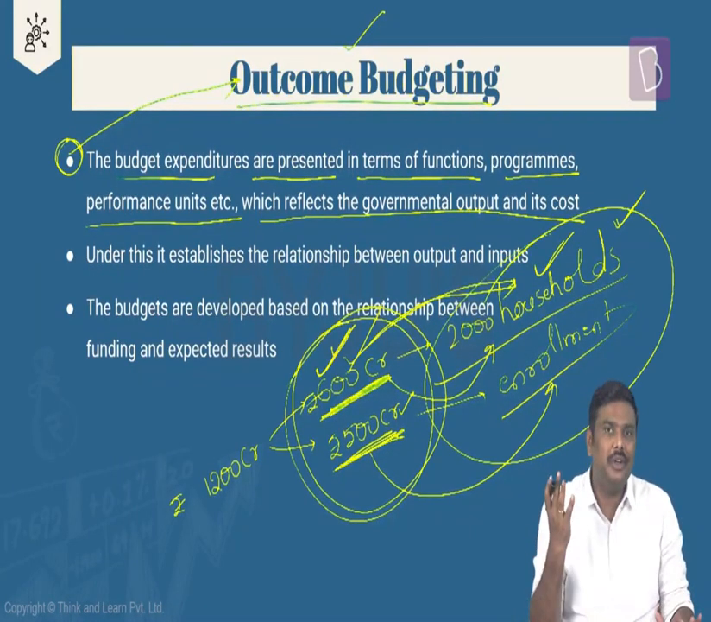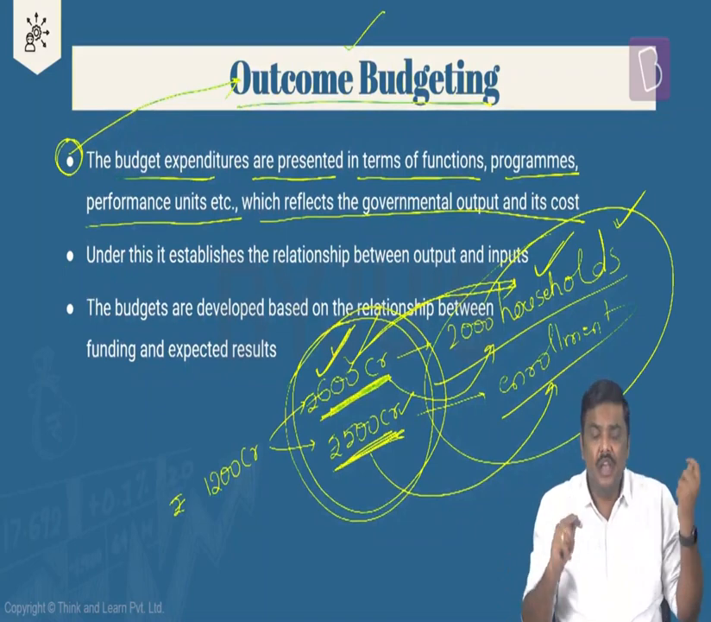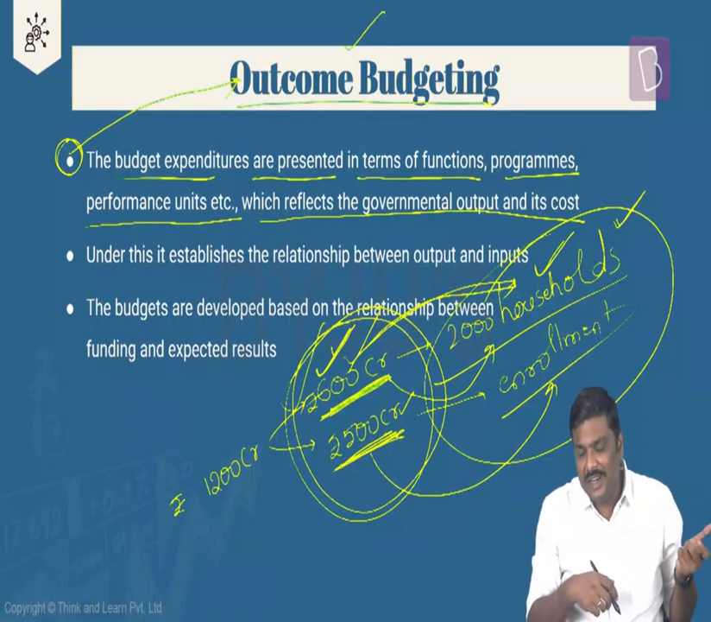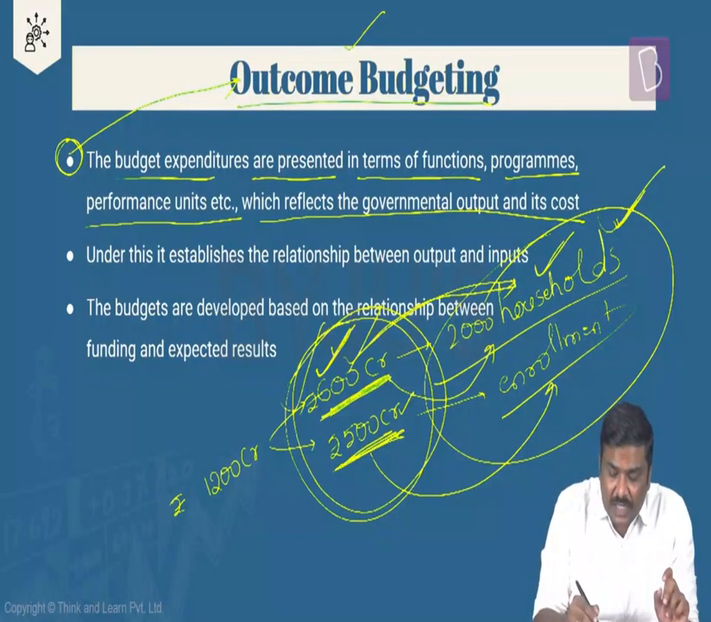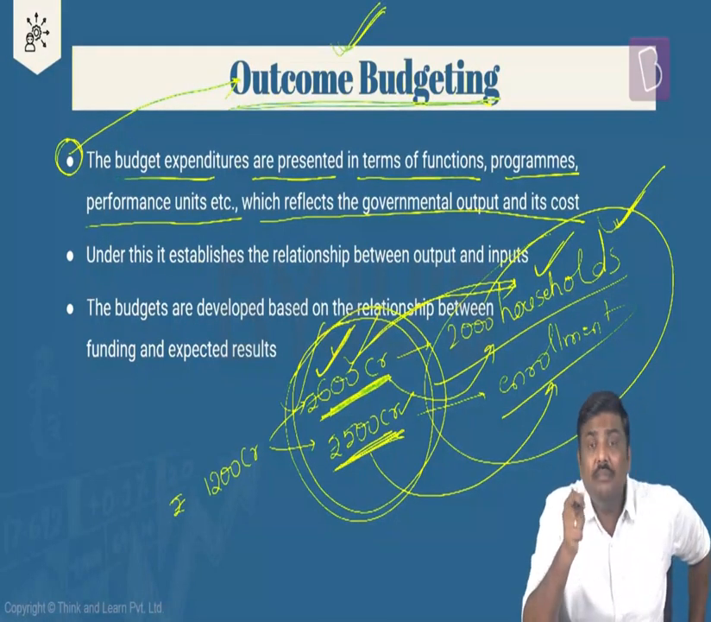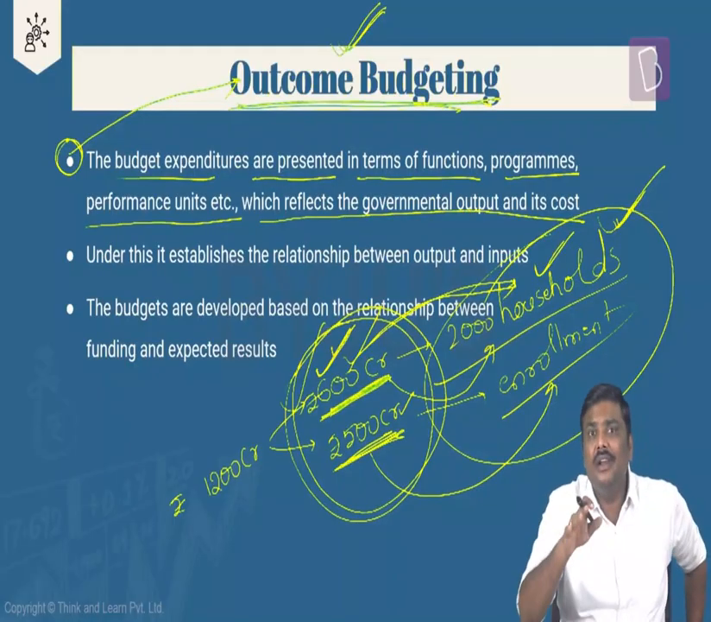Is it okay? We are trying to establish a connection between how much is the overall expenditure incurred and what is the outcome related to these particular expenditures. Such type of budgeting exercise is called outcome budgeting. Is it okay? This is referred to as outcome budgeting. And in India, every ministry basically prepares a document related to outcome budgeting.